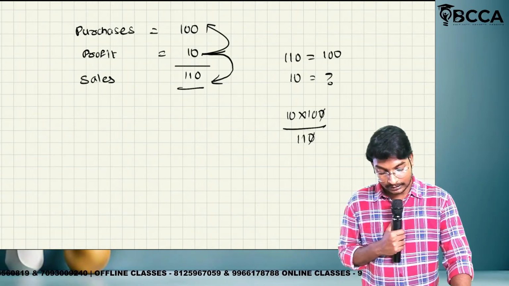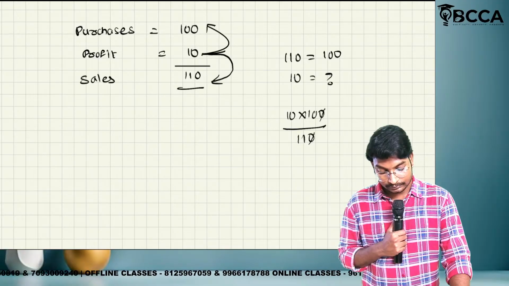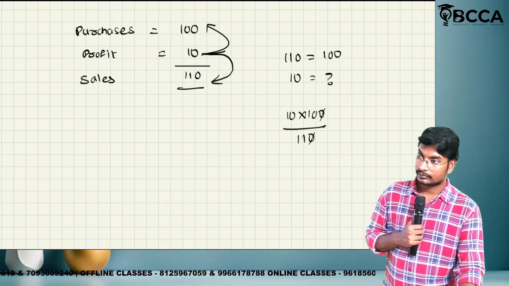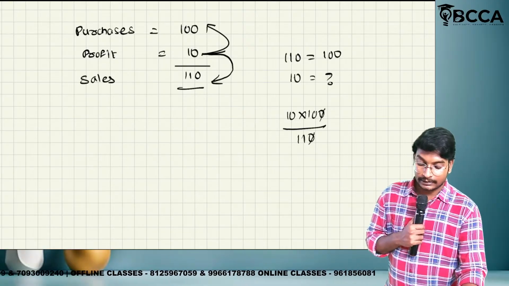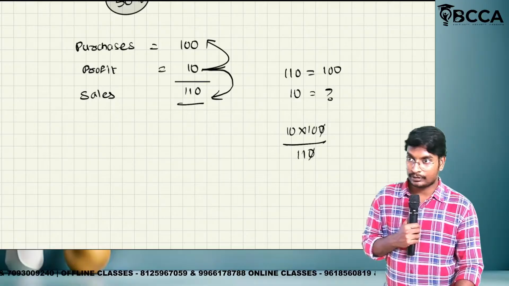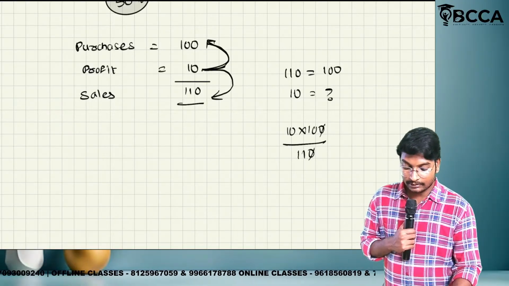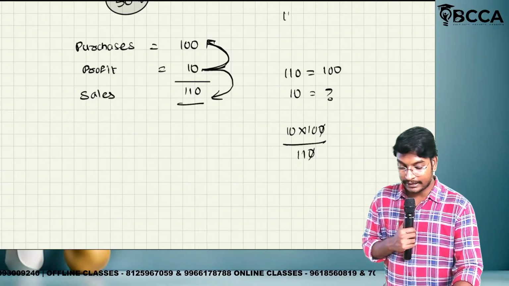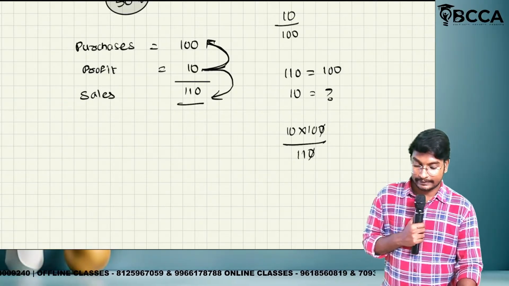Then let me say there is some more calculation. So on 100 we got 10%. Nothing but 10 by 100 only.